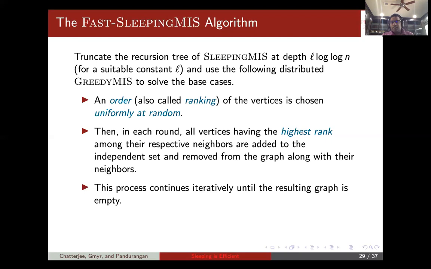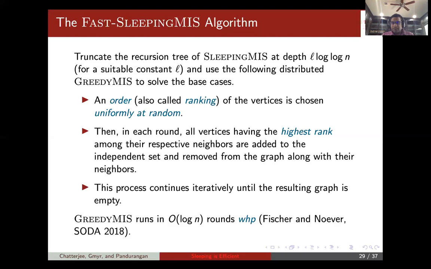The important thing to note is that, just like our algorithm, in GREEDYMIS also the random ranking is chosen only once. The random permutation of the vertices is done only once. And there's a nice result by Fischer and Noever in SODA 2018, which shows that this GREEDYMIS algorithm also runs in log n rounds with high probability, like Luby's algorithm.